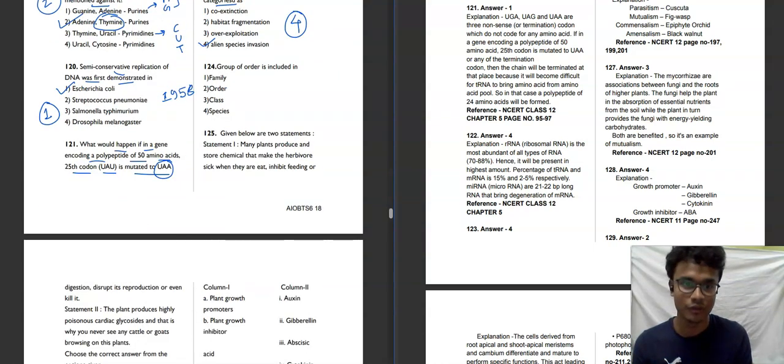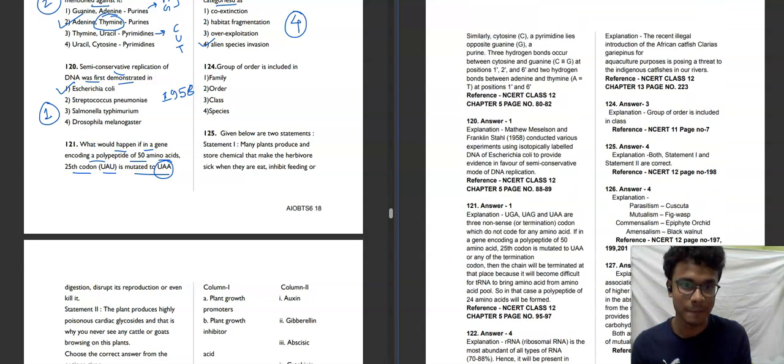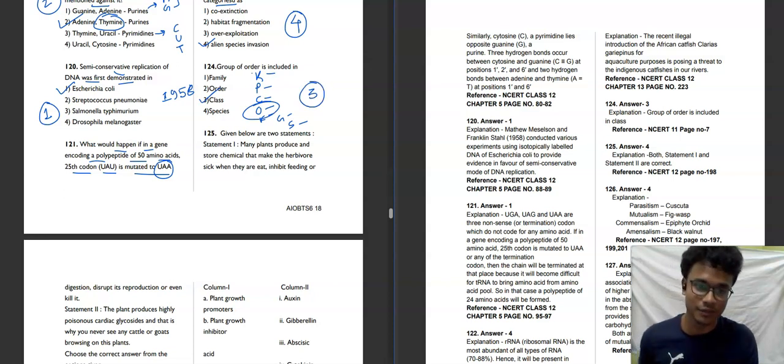Next question, 124. Group of family is included. Group of order is included. Family, order, class, species. If you have any confusion solving this type of question, I have a trick. KPCOFGS. K is for kingdom, P is for phylum, C is for class, O is for order, F is for family, G is for genus, S is for species. If you say group of order, then group of order will be class. Third option will be our correct answer for this question.